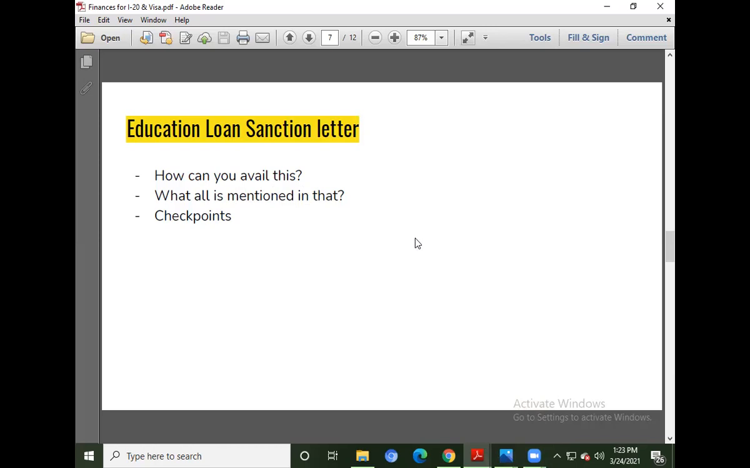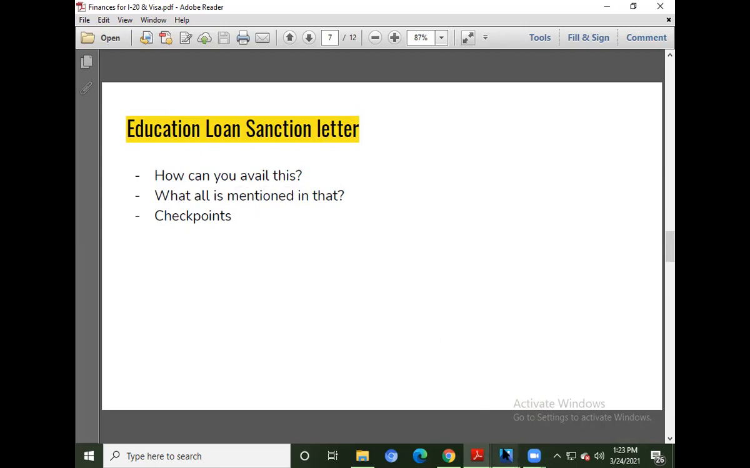Obviously, you can go to any of the loan providers. If you haven't started this process, you can log into Yockit and you can talk to our loan advisors. You can avail the services of Yockit. We can help you out with your loans, and we will also ensure that you get the best rate of interest in the market. Now we'll see what all is mentioned in that.